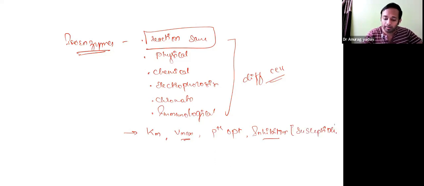So not only are these characteristics different, they may also vary in Km value, Vmax value, optimum pH, susceptibility towards inhibitors, and sometimes even denaturation, that is the degree of denaturation.